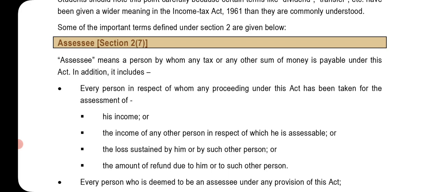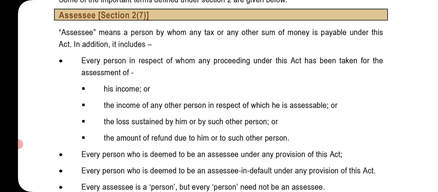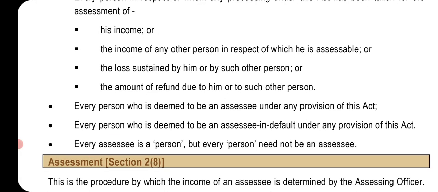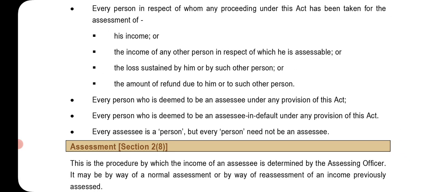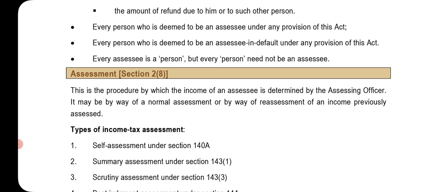Assessee, Section 2, subsection 7. Assessee means a person by whom any tax or any other sum of money is payable under this Act. In addition, it includes every person in respect of whom any proceeding under this Act has been taken for the assessment of his income or the income of any other person in respect of which he is assessable, or the loss sustained by him or by such other person, or the amount of refund due to him or to such other person. Every person who is deemed to be an assessee under any provisions of this Act. Every person who is deemed to be an assessee in default under any provisions of this Act. Every assessee is a person, but every person need not be an assessee.